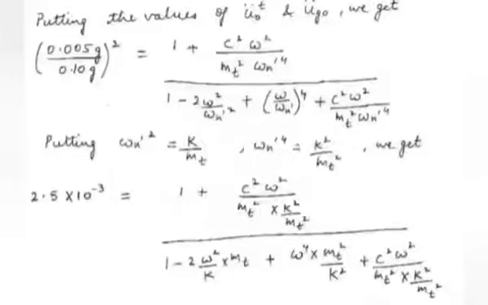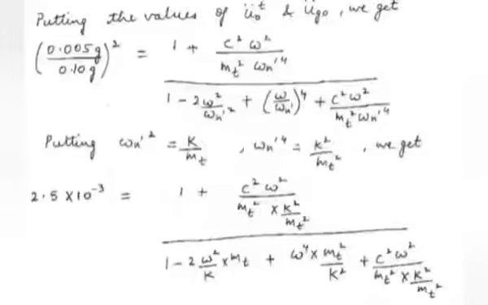Now putting omega n dash square is equal to k by mt and omega n dash to the power 4 is equal to k square by mt square, we get 2.5 into 10 raised to power minus 3 is equal to 1 plus C square omega square upon mt square into k square by mt square divided by 1 minus 2 omega square mt by k plus omega to the power 4 into mt square upon k square plus C square omega square upon mt square into k square by mt square.